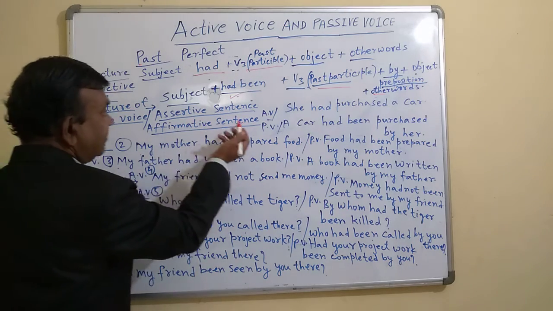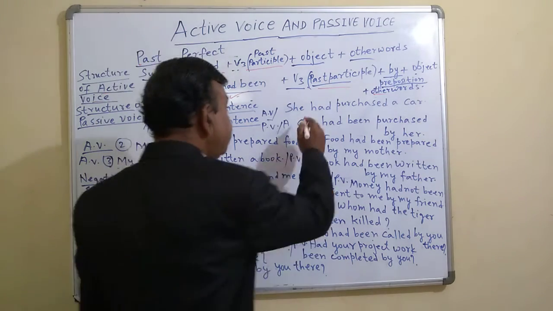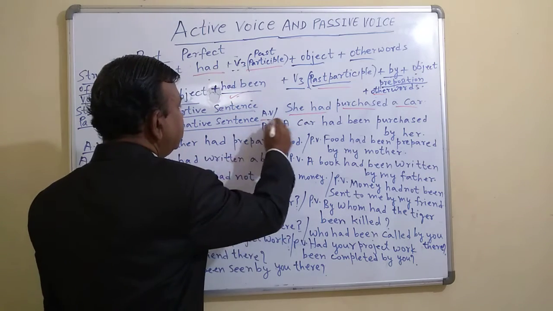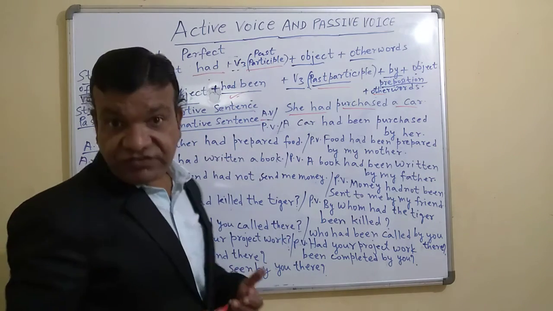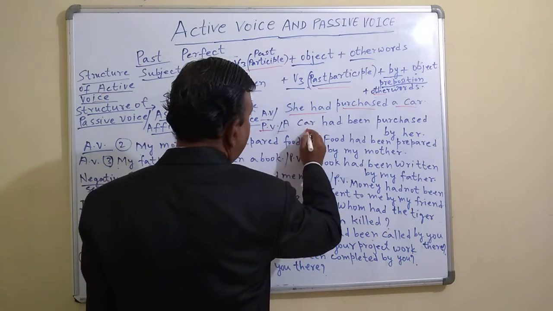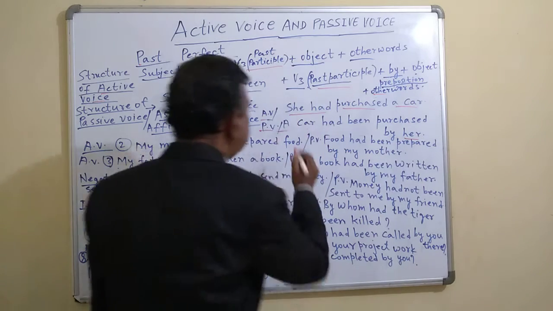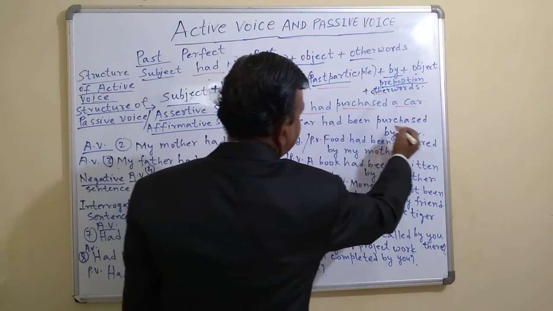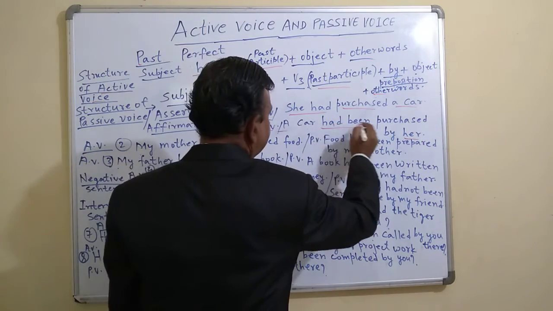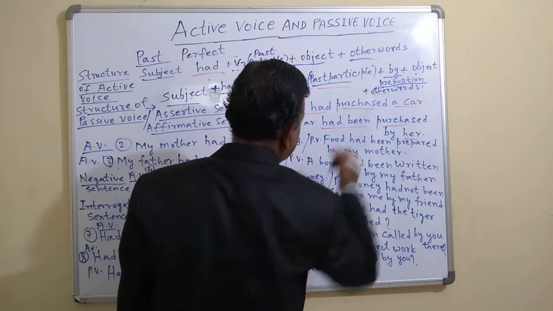Now you see the example of assertive sentence. For example, in active voice, she had purchased a car. So this is active voice, she had purchased a car. So how will you change here in passive voice? A car had been purchased by her. So what we have done here: had changed to had been, and purchased, third form, we are using here.